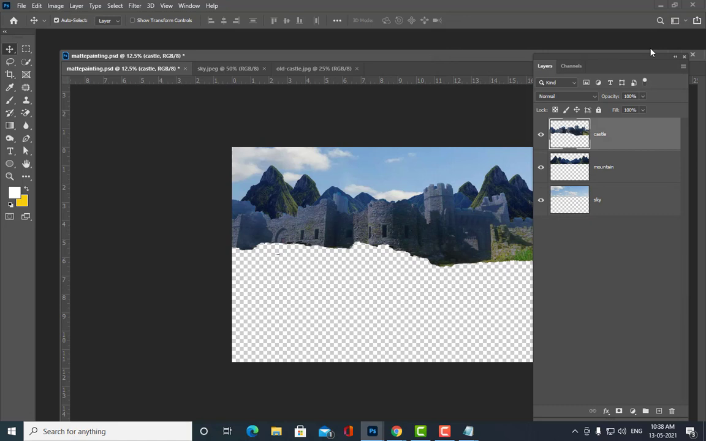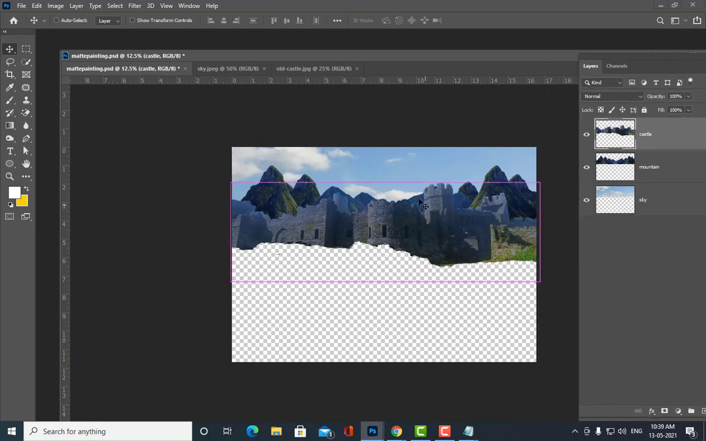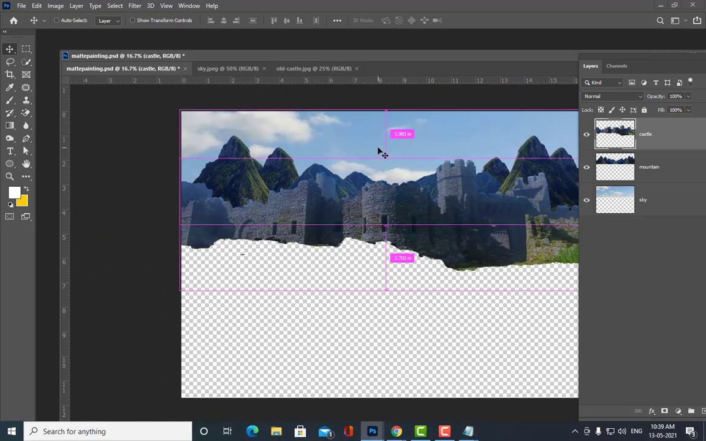One more thing we have to do here. If you observe the castle, see there is some blue color border on the edge of this castle. See, it's not looking nice actually. See, there is some blue lining. So we have to remove that blue lining. So how to remove that blue lining?